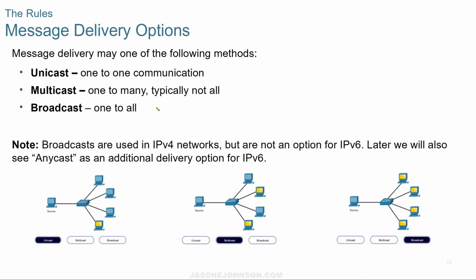So for our message delivery options, we have unicast. That's one-to-one communication. That means a unicast, you have a source to a destination. You have one-to-one. Multicast means you have one-to-many. You have one source sending out to multiple, in this case, these two right here. And then you have broadcast, and that's one to everybody.